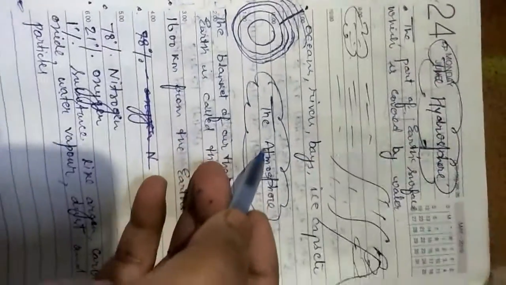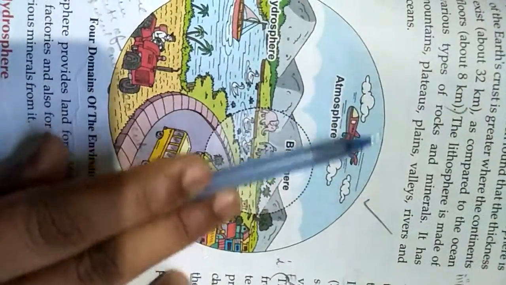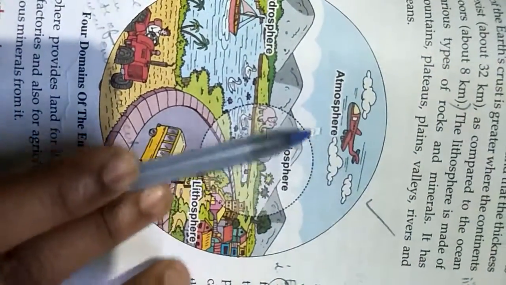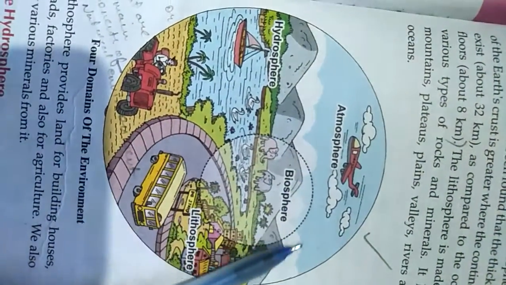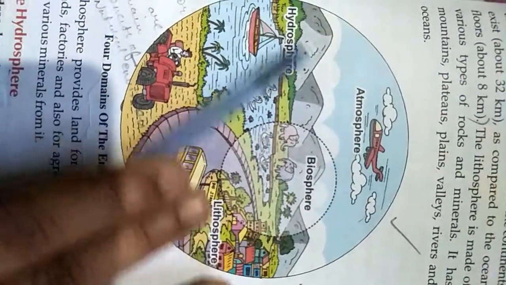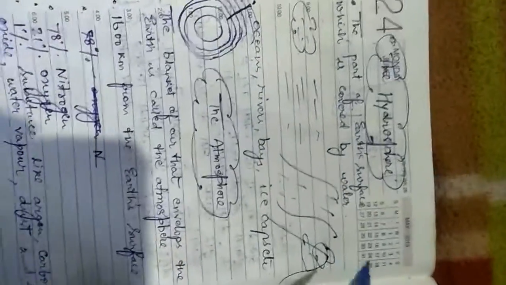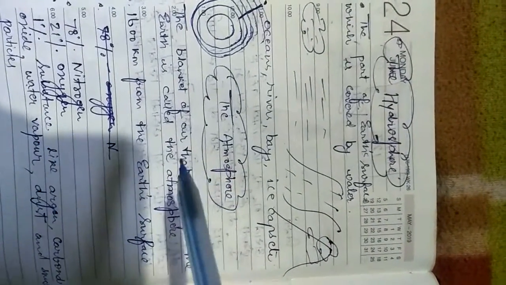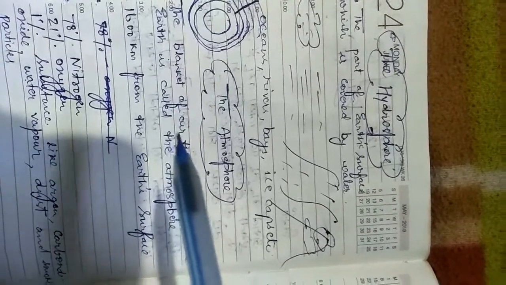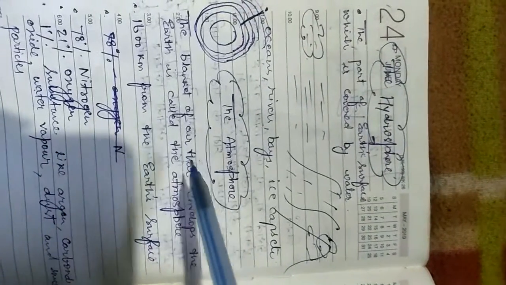Now I'll show you the diagram of the atmosphere over here. We can see this particular air envelops the earth. This comprises the atmosphere. It is very important for the biotic components on the earth, or for the living organisms. So the blanket of air that envelops the earth is called the atmosphere. Its exact thickness is unknown, but we consider it up to 1600 kilometers from the surface of the earth.